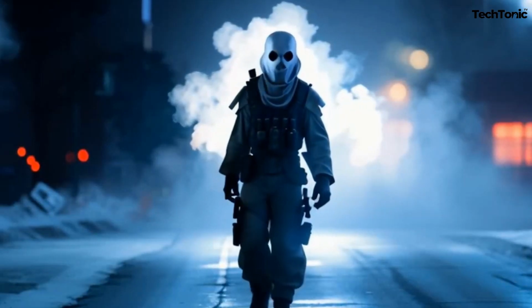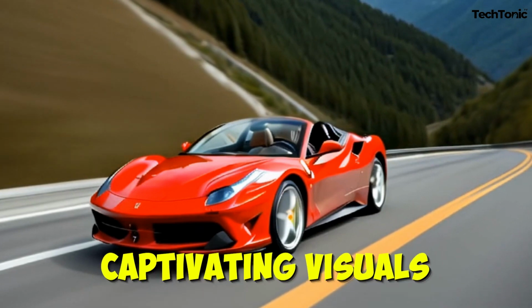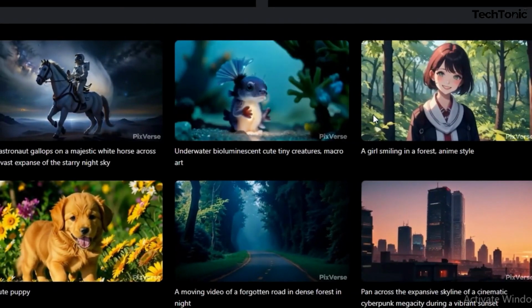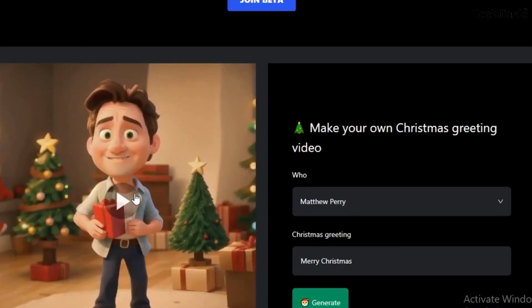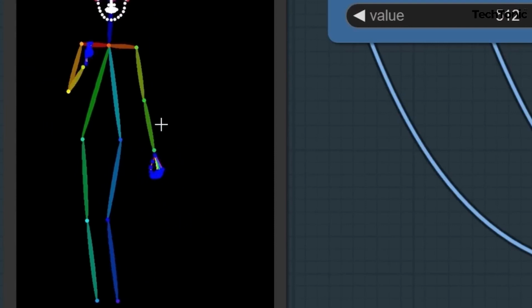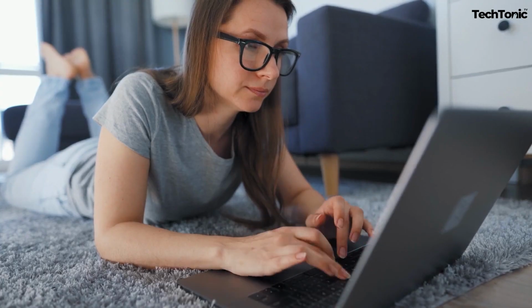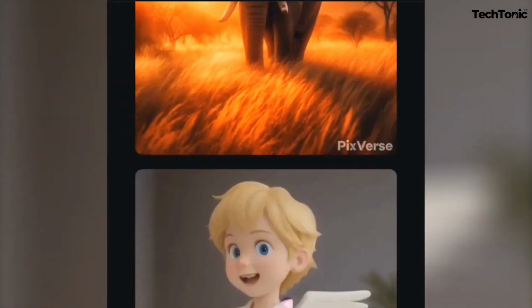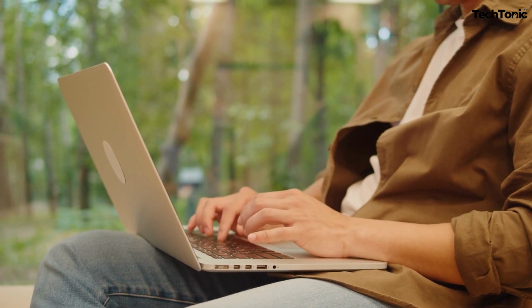With PixVerse, tedious editing becomes a relic of the past as you seamlessly transform raw ideas into captivating visuals. Dive into a world where innovation meets imagination, where every frame tells a story waiting to be told. From seasoned filmmakers to aspiring content creators, PixVerse is the ultimate playground for unleashing your creative genius. Say hello to a new era of video creation with PixVerse by your side. Stay tuned for other intriguing facts that will be covered in the course of the video.